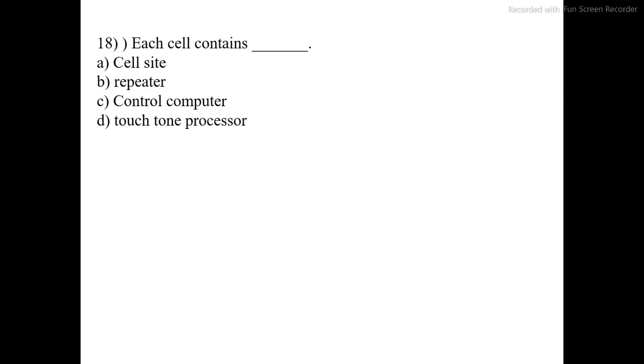A cell contains dash dash. Option A, cell site. Option B, repeater. Option C, control computer. Option D, touchtone processor. The correct option is cell site. The option is correct. Go to the next question.